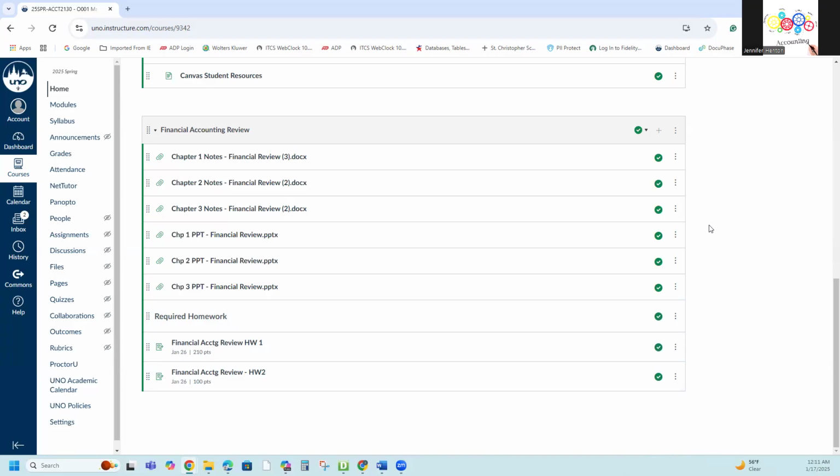That is just all there for you to have tools to get through the chapter. So sometimes people like to read, sometimes they like to read the notes. I'll also send a link to the lecture so you can listen to the lecture. So there's a lot of options there and flexibility for you to learn the information. But the only thing that's really required are these required homeworks.